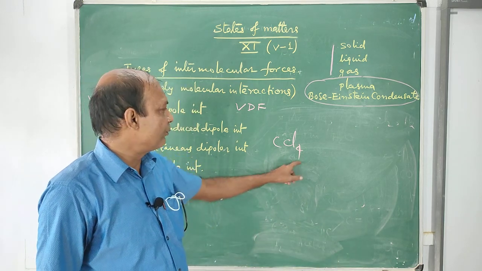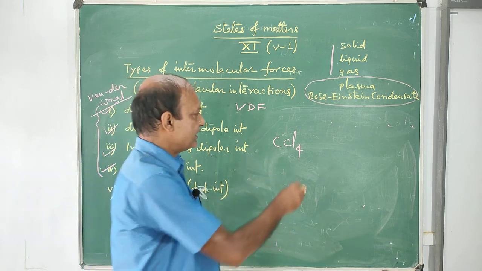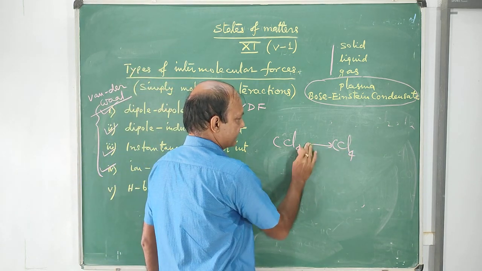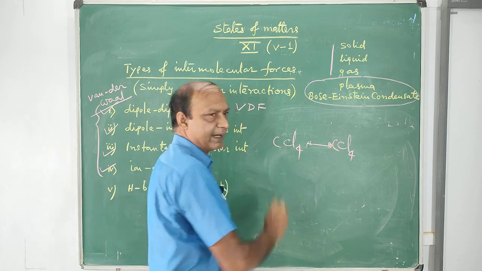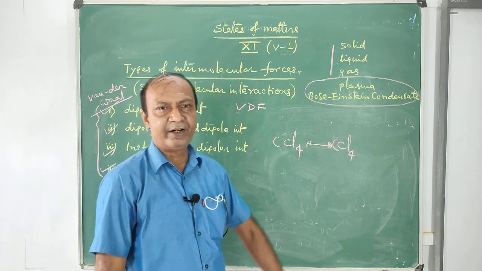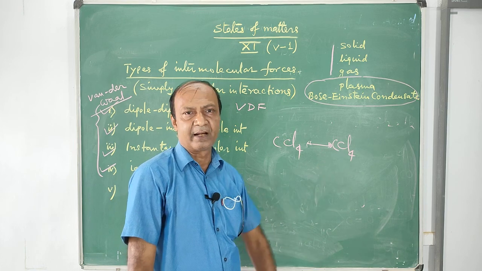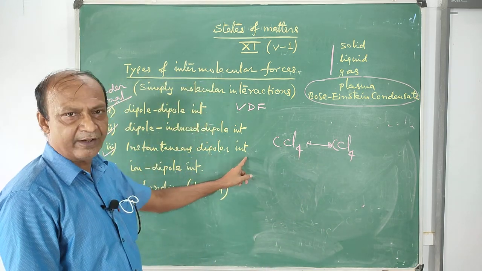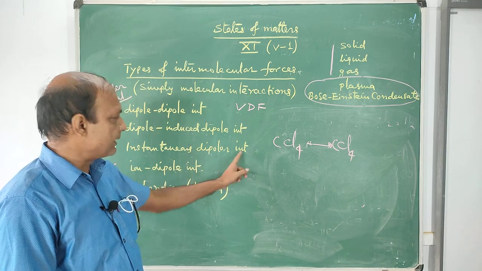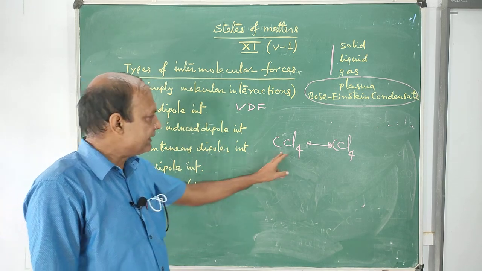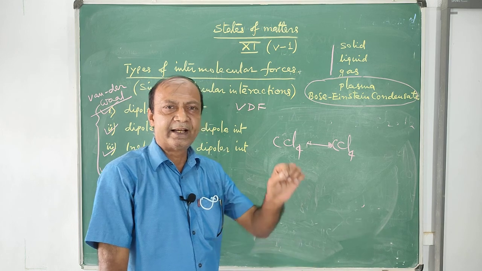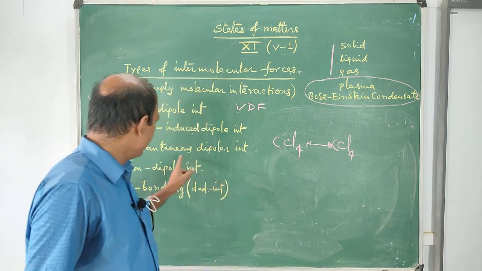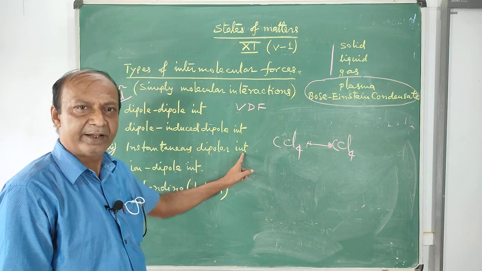Therefore, you consider CCl4, CCl4 interaction, which means non-polar, non-polar interaction, which means instantaneous dipolar interaction. Clear? In this way you will understand what kind of interaction exists here. Non-polar, non-polar: automatically you take instantaneous dipolar interaction.